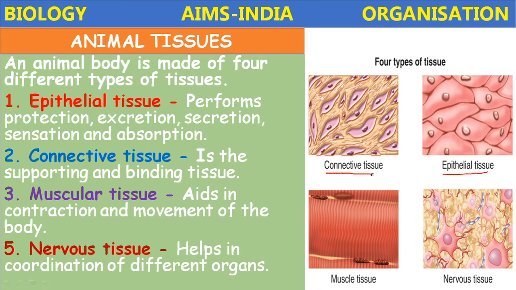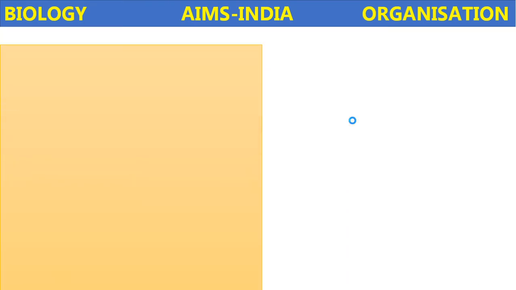This is the connective tissue. Next, the muscular tissue and nervous tissue. These are the four major types of tissues. See, in the nervous tissue you will see the neurons. In the muscular tissue, several bands are present, and in the connective tissue, again they are further divided into different types. Let us study in detail.